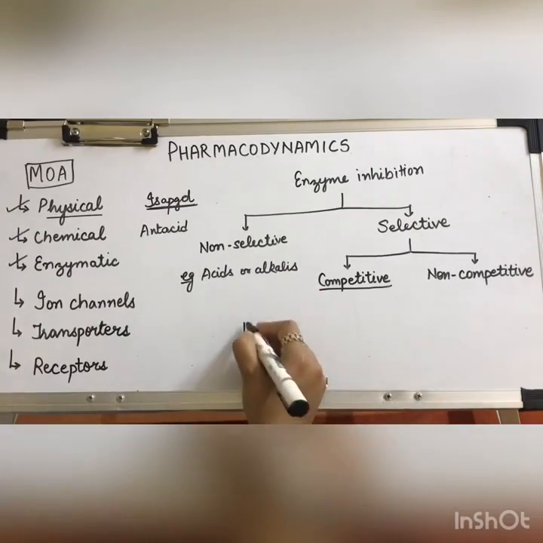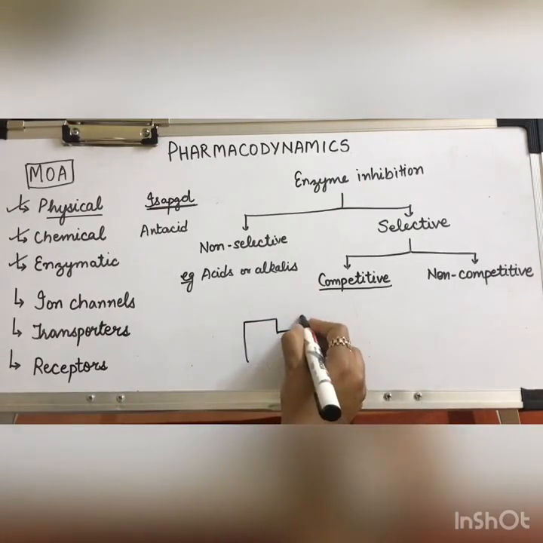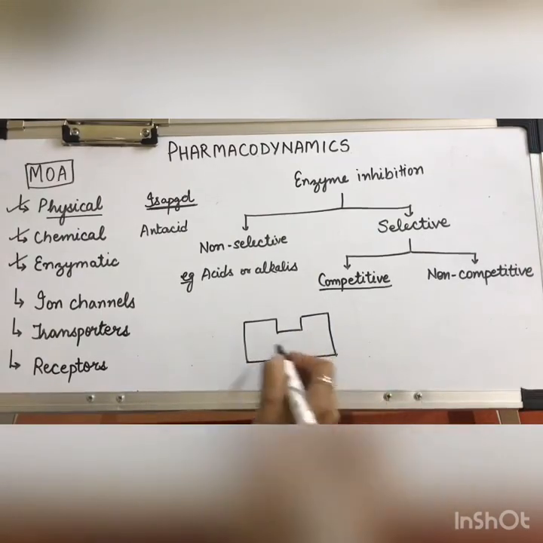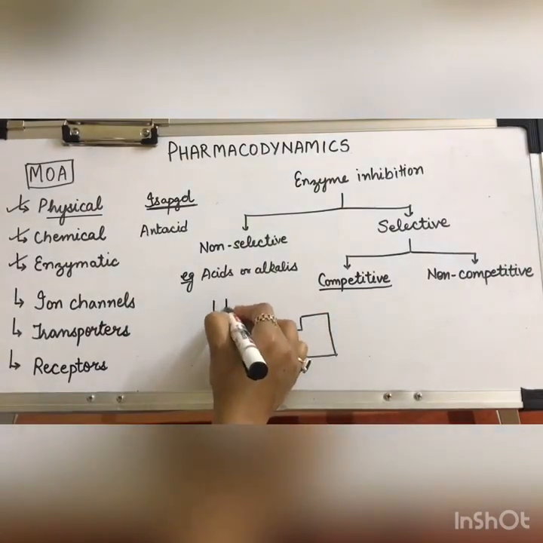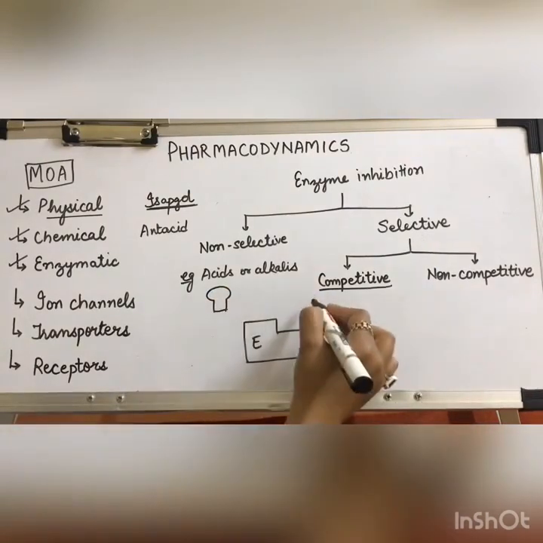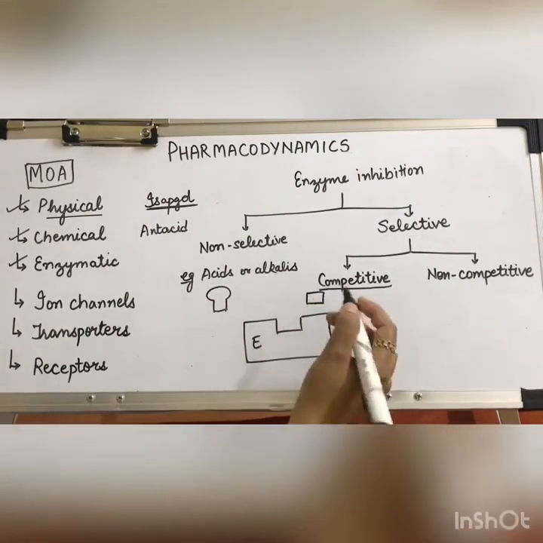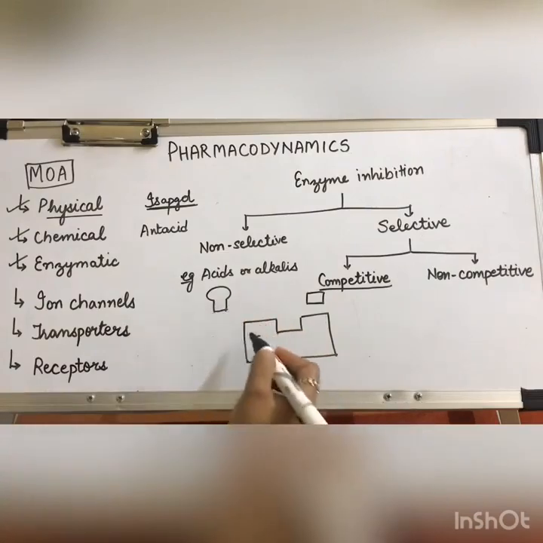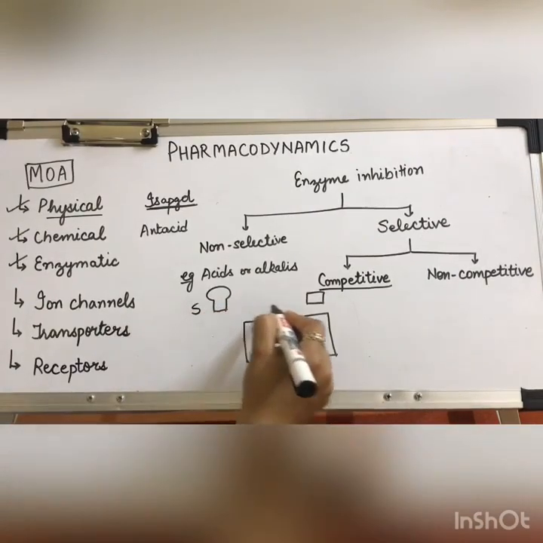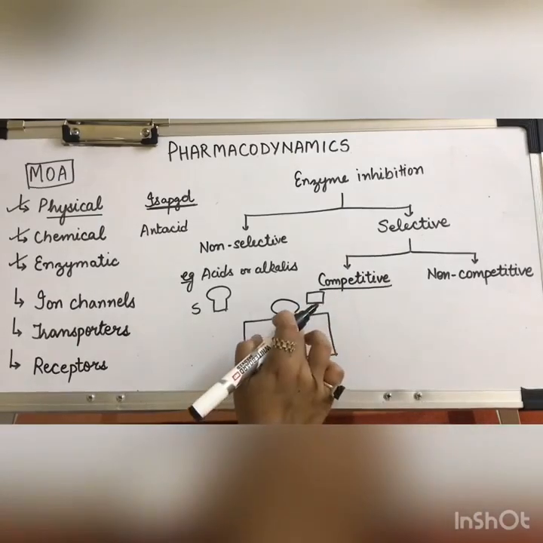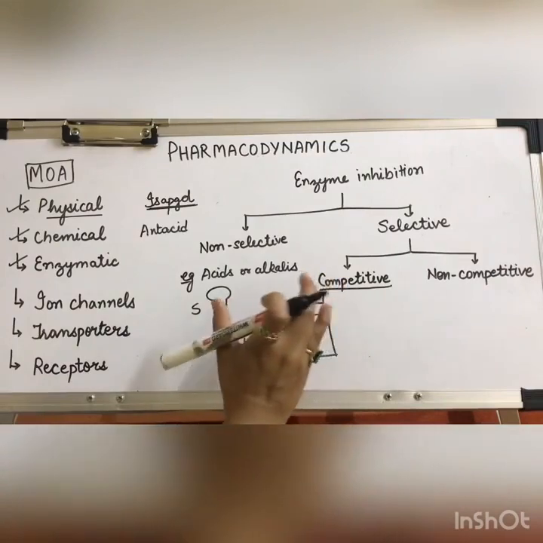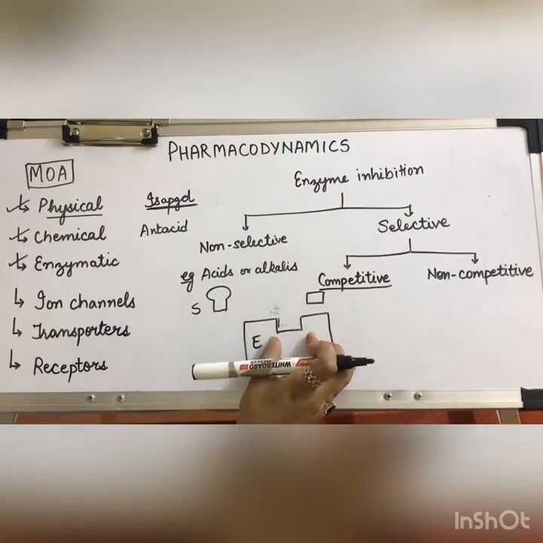The example which I earlier discussed, that this enzyme has a binding site and the substrate and the inhibitor have somewhat the same binding structure. If this is the substrate, it can go and bind here. Similarly, the inhibitor can come and bind here. So they compete for this single binding site.